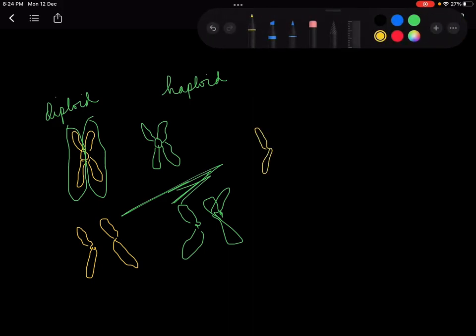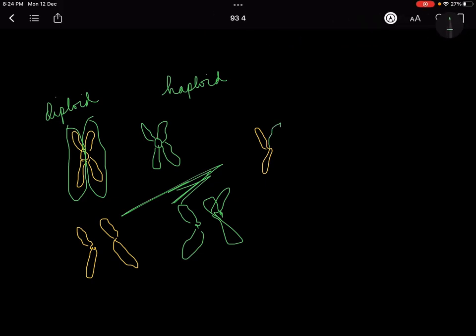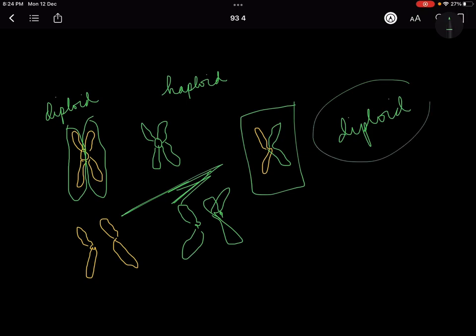That means the child, because both of them will contribute one part, so it comes back to the diploid form in the next generation. So this is how the recombination of both parents' chromosomes or DNA happens.